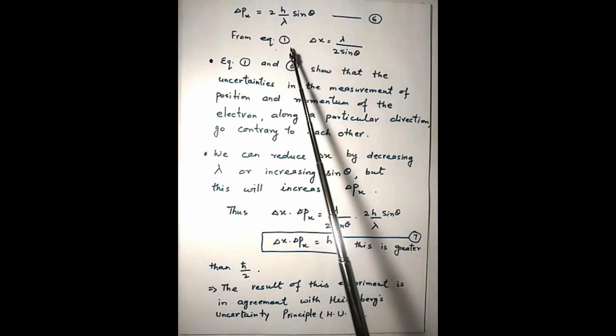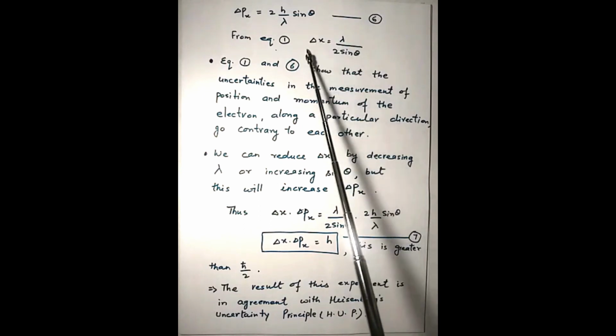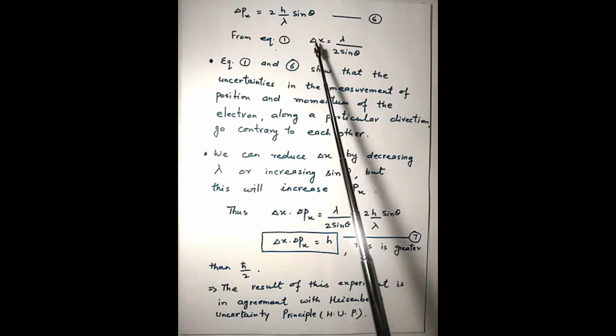From equation 1, delta x we already know by the formula for resolution for the given instrument, or resolving power, and that gives us an error in the measurement of the position. Because if the electron moves anywhere in this distance, the instrument will not be able to distinguish whether it has shifted from one position to the other.